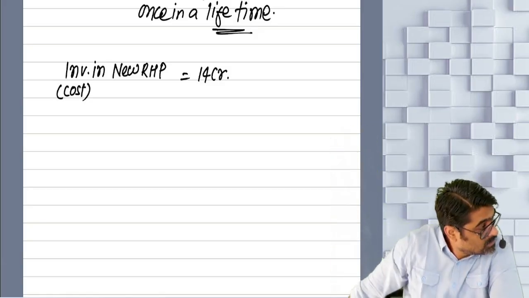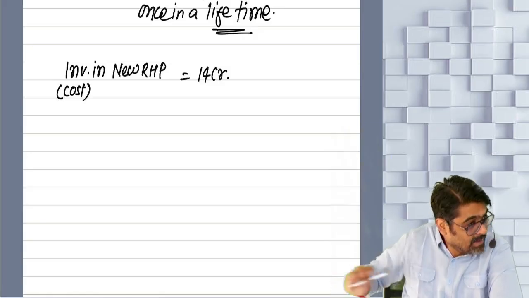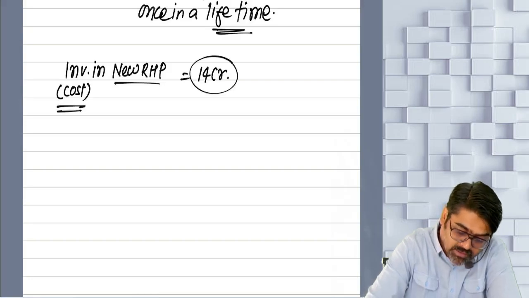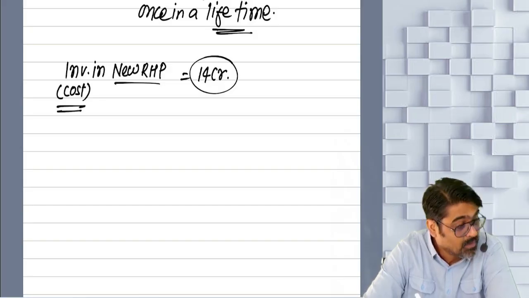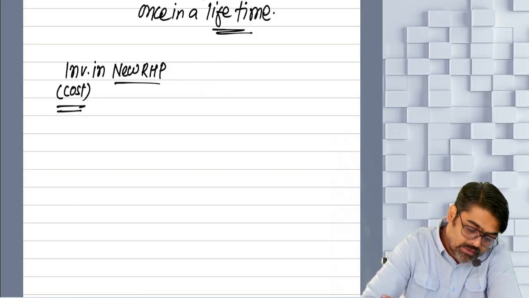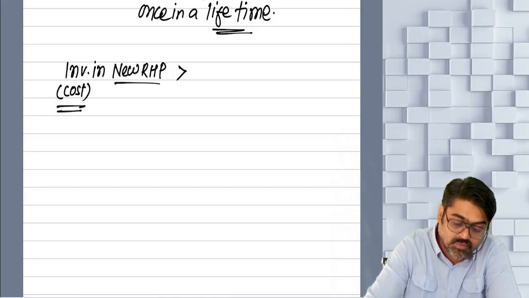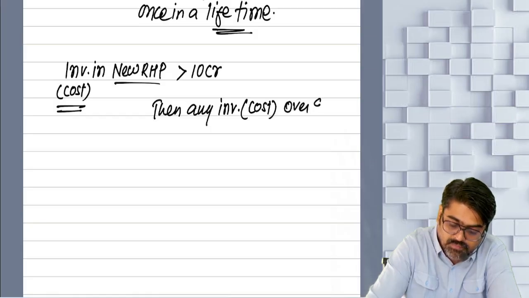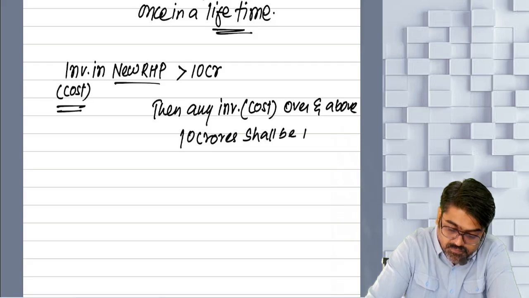Yes or no? So what they are saying, if your investment in new residential house property, meaning the cost of the new residential house property, is more than 10 crores. More than. So, investment in new residential house property, meaning the cost of new residential house property is more than any investment, meaning cost over and above 10 crores shall be ignored.